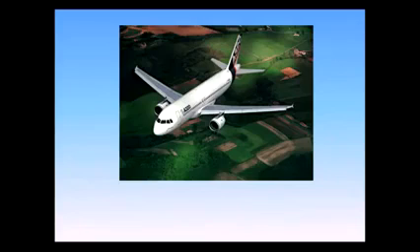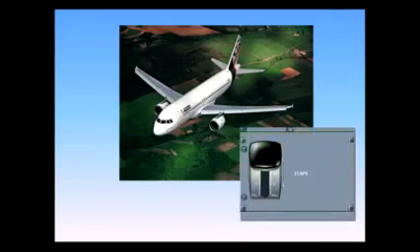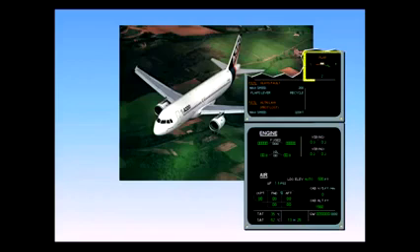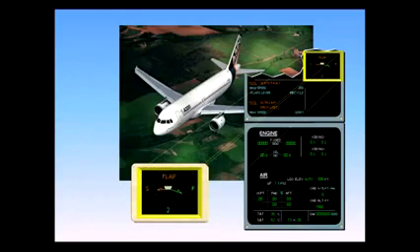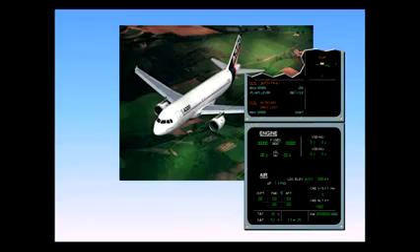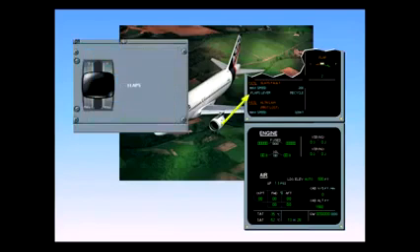Let's assume we have no failure. You are the pilot not flying, and we are in approach. Flap 1 has been set, and you are ready to set flap 2. Notice on the EWD that flap S and the slat triangle have turned amber, confirming that we have a slat fault. We are restricted to VFE flap 2. The action is limited to the recycling of the flap lever. The pilot flying will ask you to perform the ECAM actions.